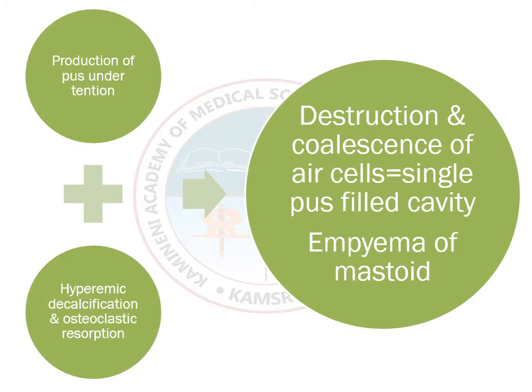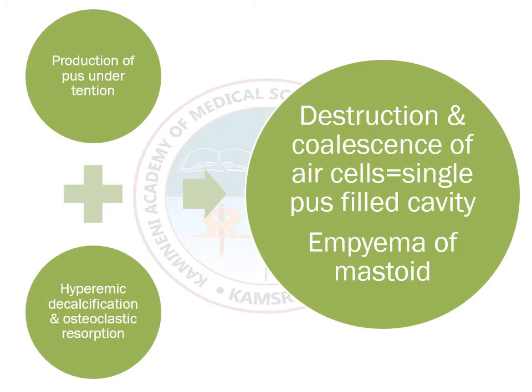With these two, there is a destruction of all the bony walls, and there is a coalescence, meaning all the air cells dissolve, and there is a formation of a single large pus-collected cavity, that is also called empyema of the mastoid. There is only one irregular cavity filled with pus.